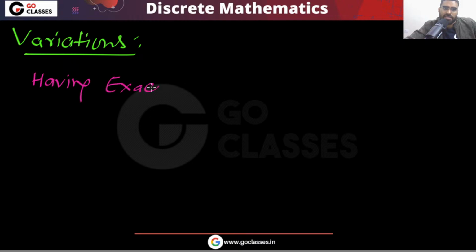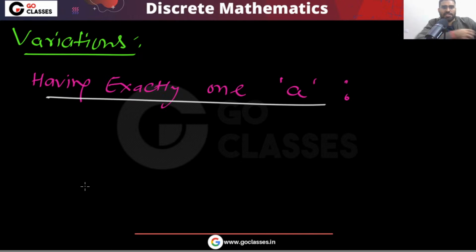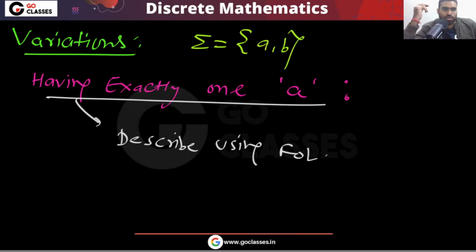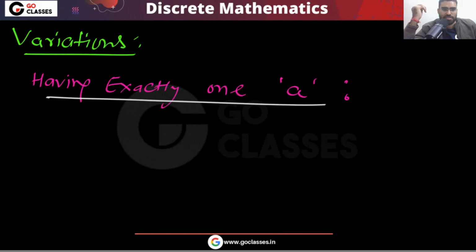Describe it using first order logic. The question is simple, your alphabet is A, B. Can you describe this language, having exactly one A, using first order logic?